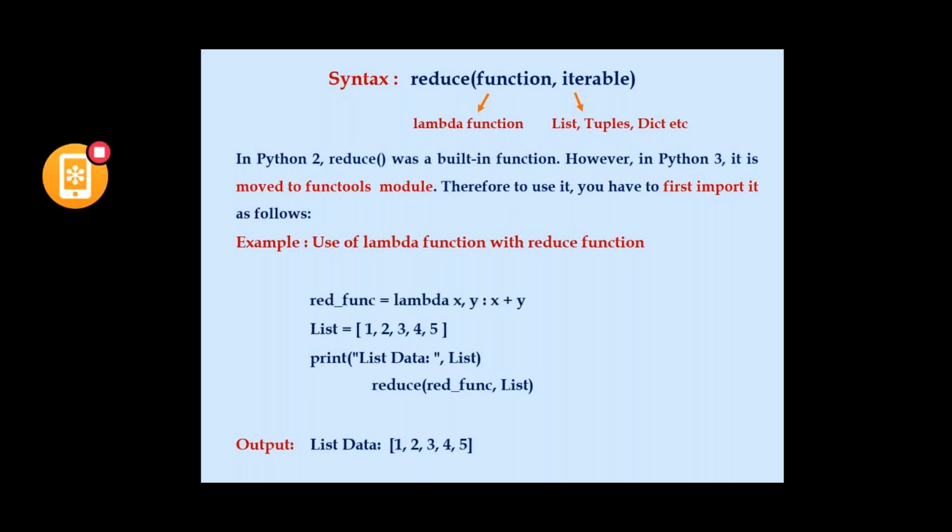Here from the list, the reduce function will take two arguments, that is x comma y, and that particular x comma y is being summed in the lambda function.